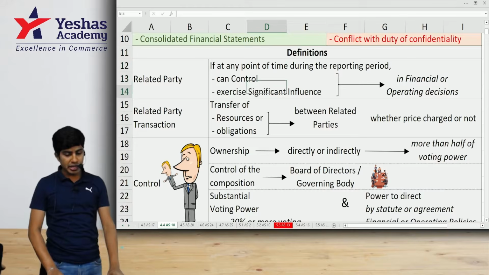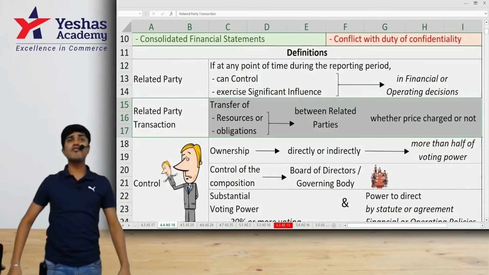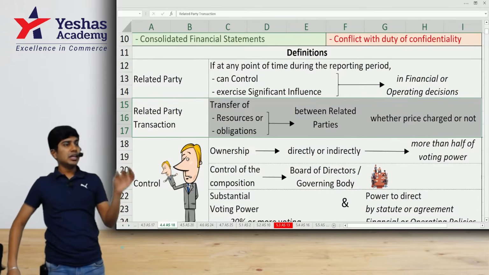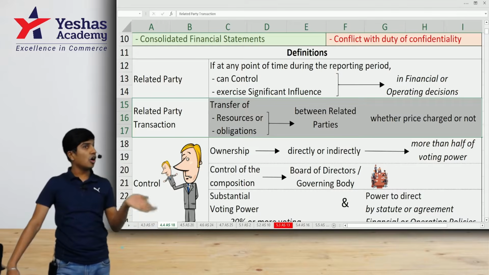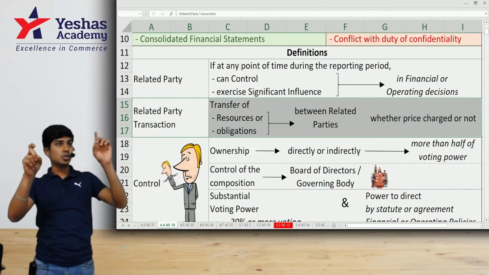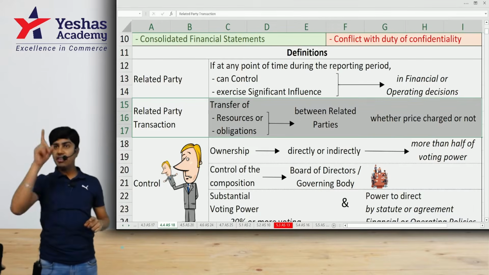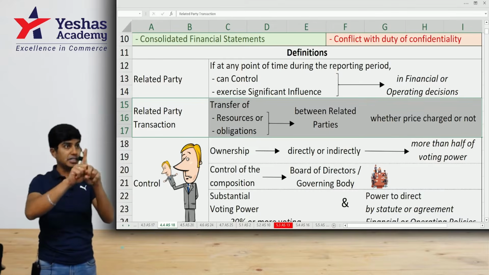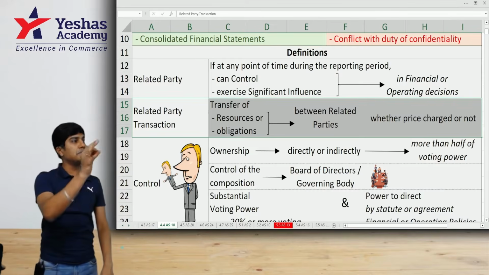What do you mean by related party transactions? Any transactions which involve transfer of resources, that is assets, or transfer of obligations, that is arising of any liabilities, between the related parties. It is always a related party transaction, whether the price is charged or not. Even if one entity gives goods free to another entity, if they are related parties, that is a related party transaction. Even if one entity sells the goods to another at fair market value, but they are related parties, even though it is at FMV, such a transaction is called a related party transaction.